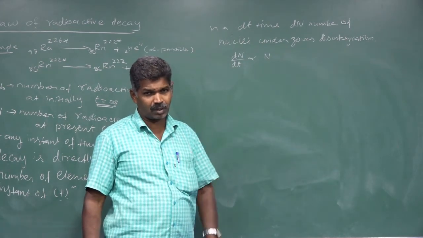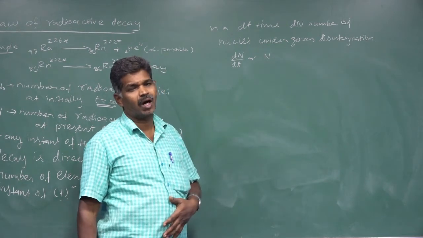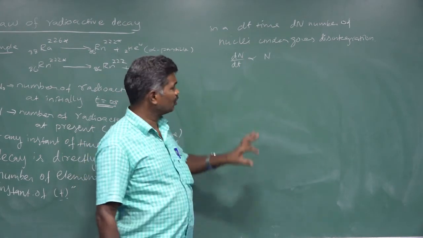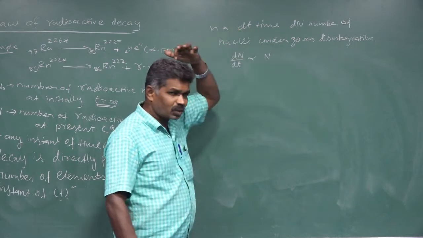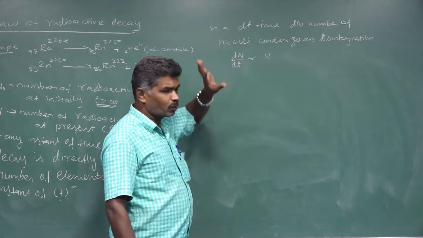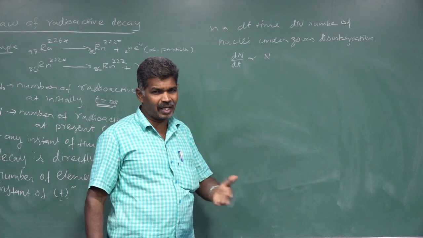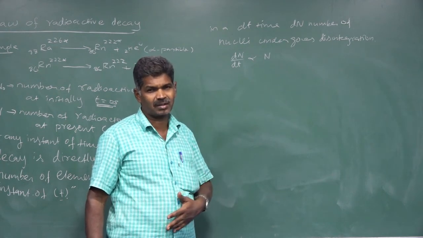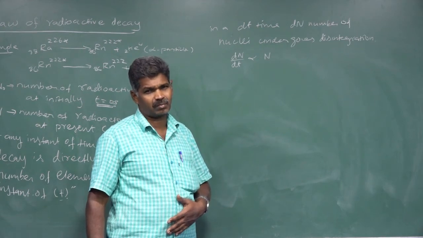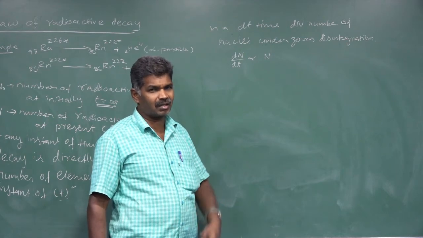But it does not depend upon the amount of substance or the number of atoms initially. Anyhow, the rate of disintegration is directly proportional to the number of atoms at present. To remove the proportionality symbol, we apply a constant. Since we are seeing the disintegration process, the proportionality constant is named the decay constant or disintegration constant.